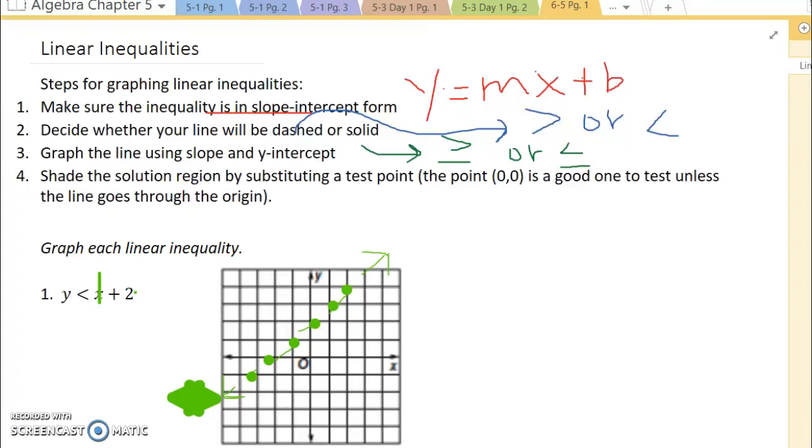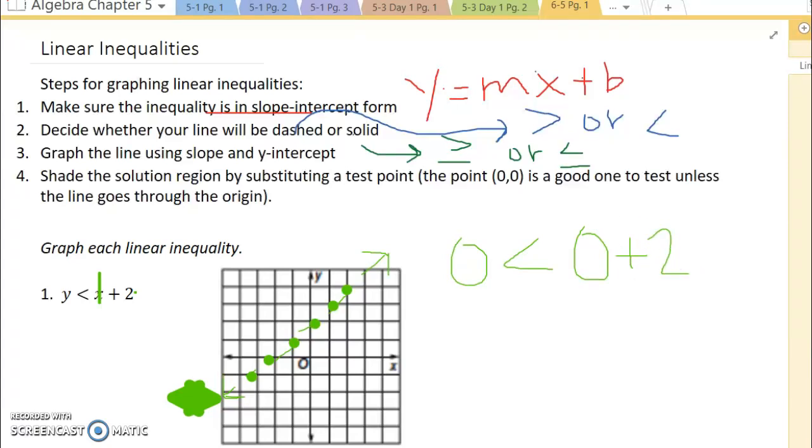So now I have to pick a point. If it's less than, that feels to me like something that falls below the line. So I am going to go with the point (0, 0) just to see, because it's always a good one to try. I'm going to make x and y both 0 and see if it works.